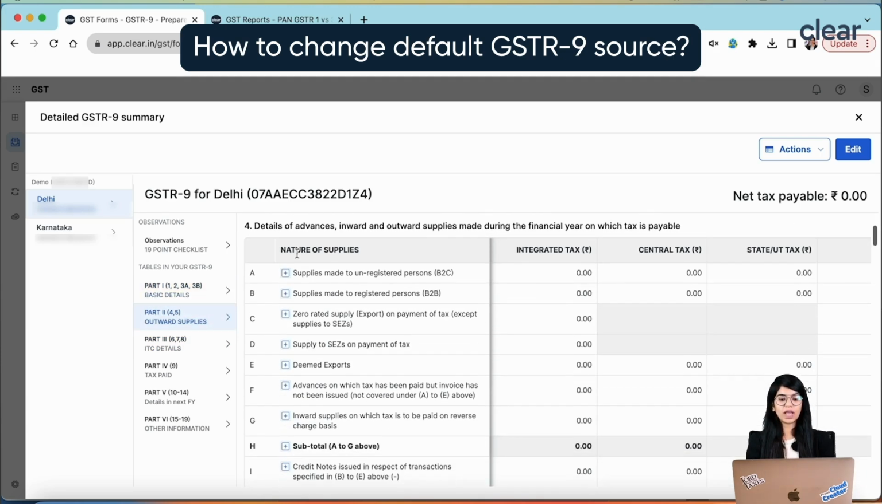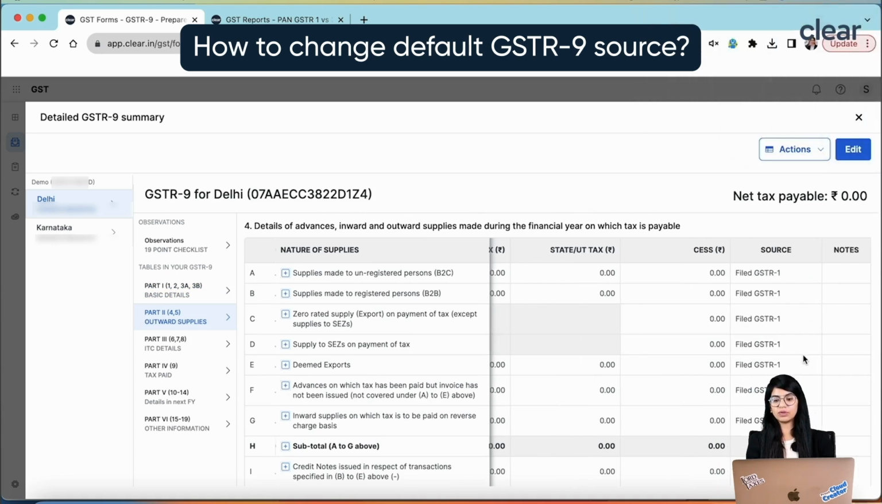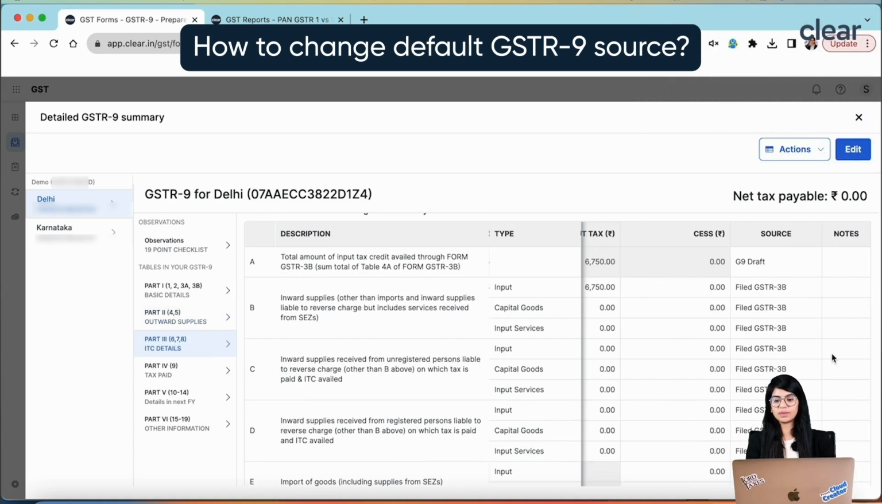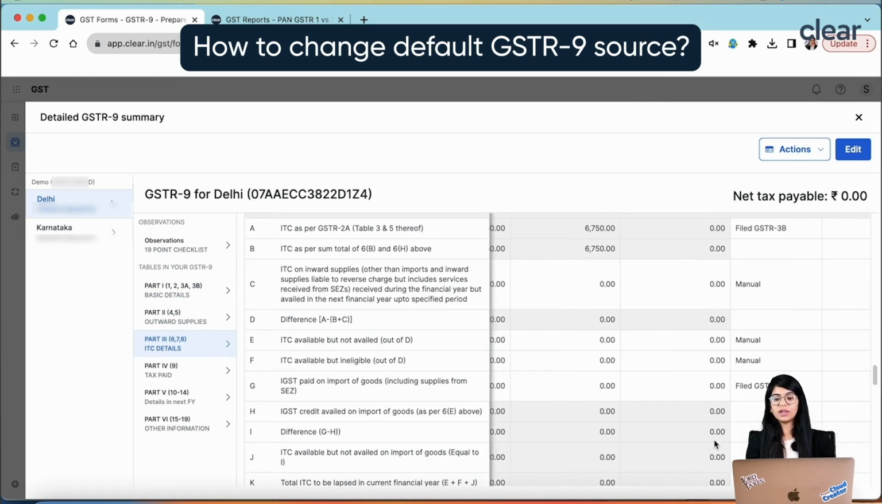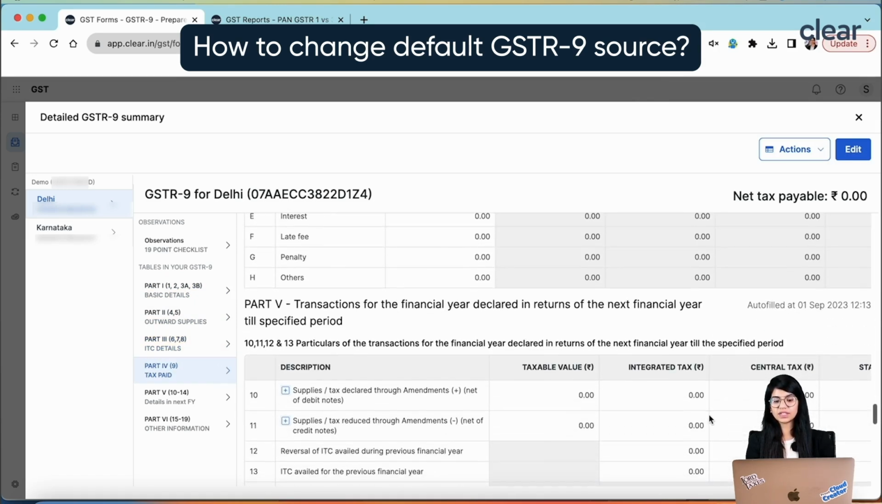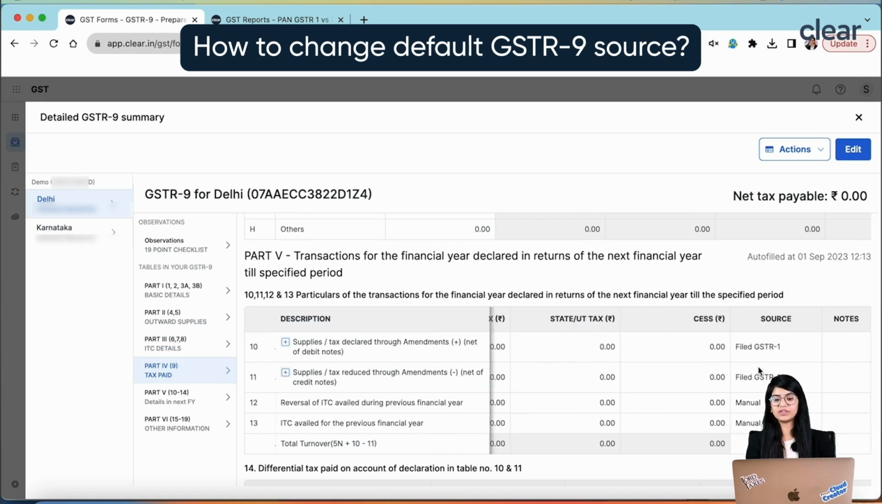Here you may see that, okay, I have filled this table number 4 basis maybe your file GSTR-1, maybe table number 6 basis your file 3B, then we have table number 7, this is again filled basis some sources. Then we do have certain other information like table number 10 and 11 which has been filled basis GSTR-1. The question is, can I edit the sources? Can I use some different sources? For example, can I fill my table number 4 and 5 basis sales register? The answer is yes, you can even do that.